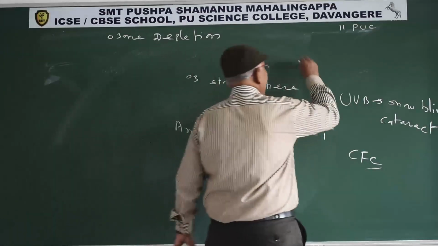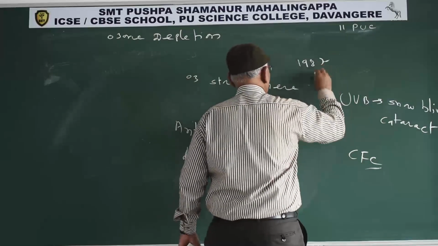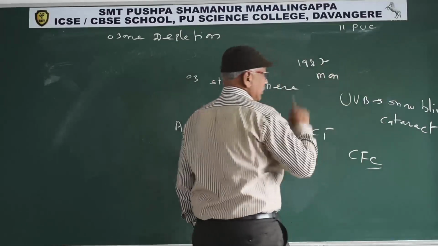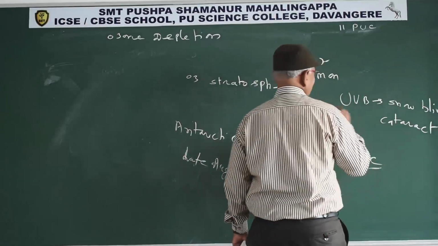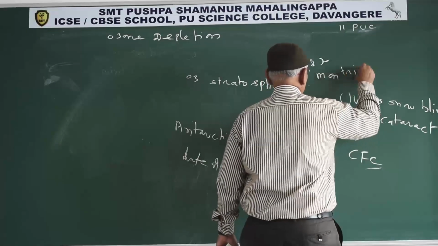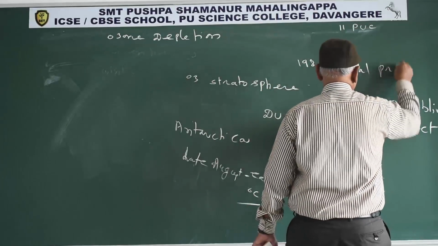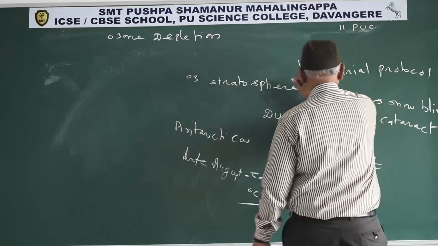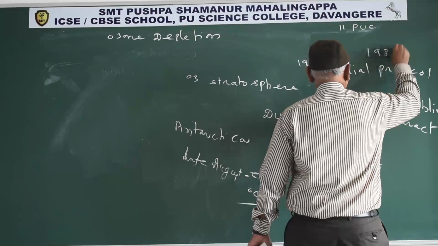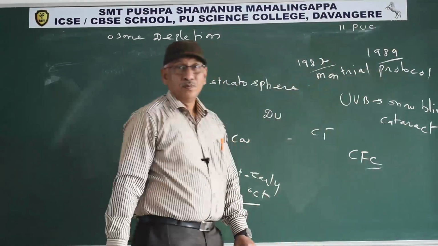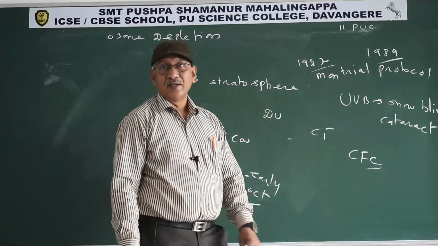In 1987, representatives of several countries assembled in Montreal, Canada, and made an agreement known as the Montreal Protocol in 1987, but this agreement has been effective since 1989.